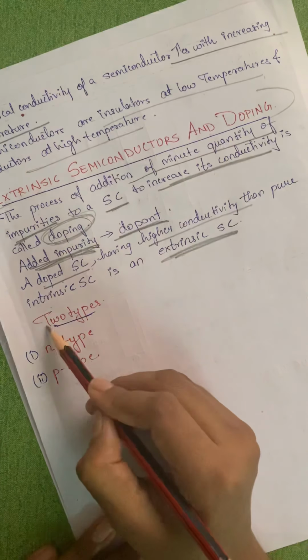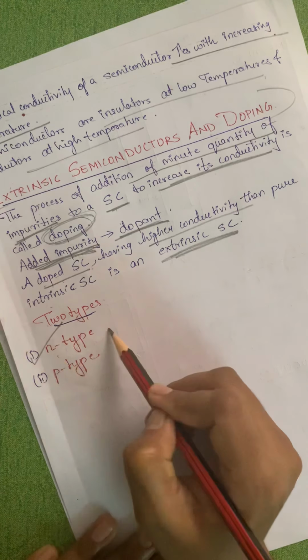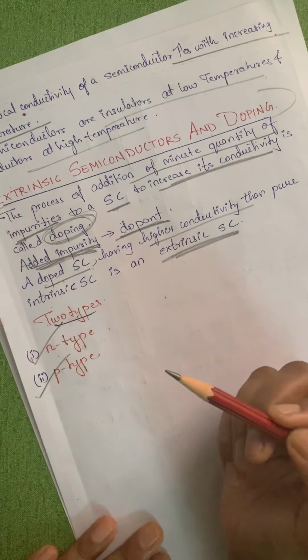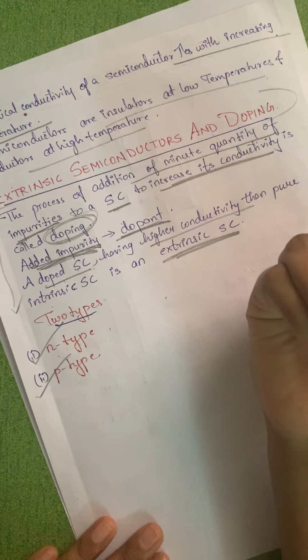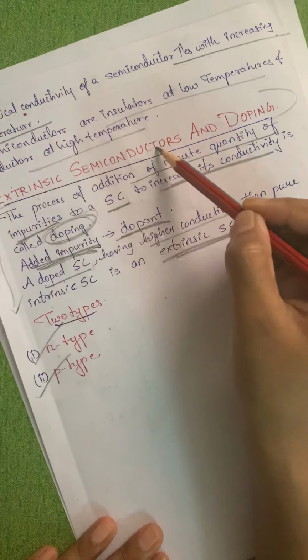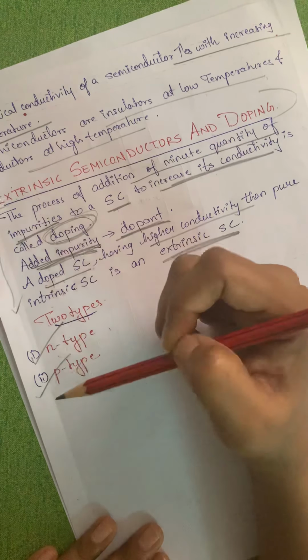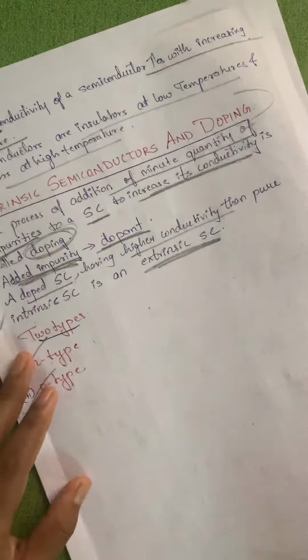There are two types: n type semiconductor and p type semiconductor. Remember, these are the types of extrinsic semiconductors. So we will learn what we mean by n type and p type semiconductors.